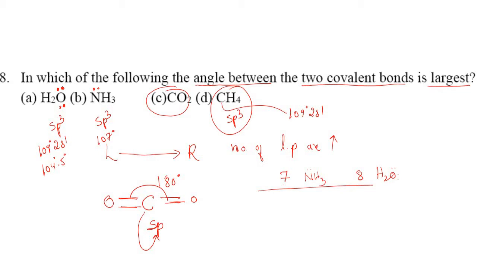So one should remember, as the percentage of S character increases, the bond angle also increases. Is it clear, students? So here the option is what? The correct option is option C, that is CO2, where the angle between the two covalent bonds is largest.